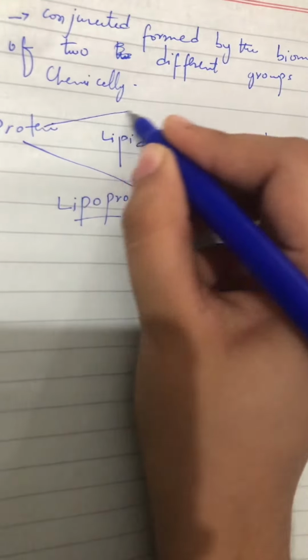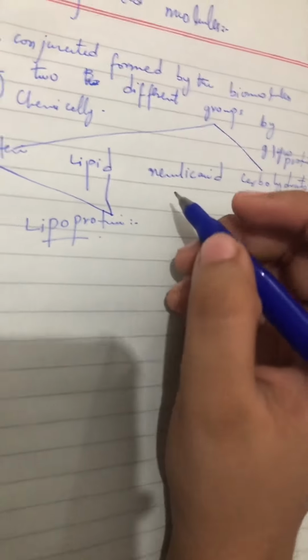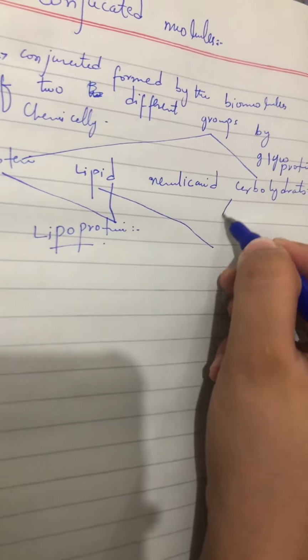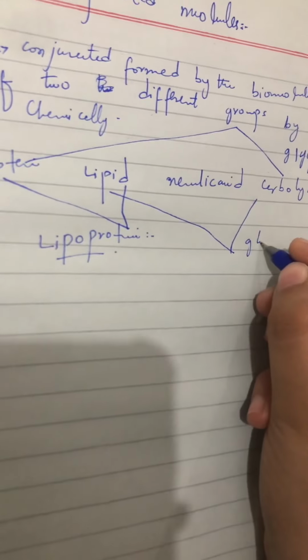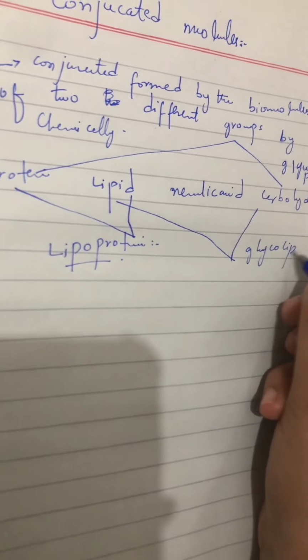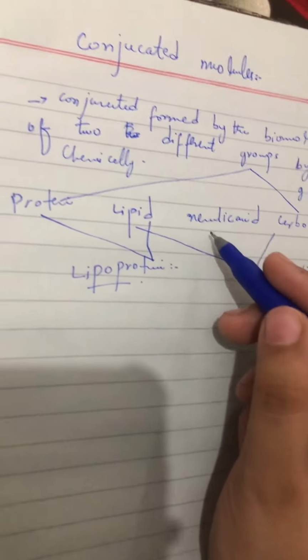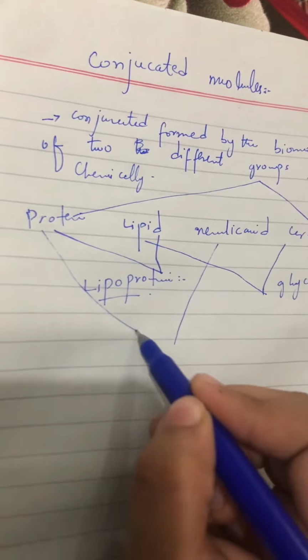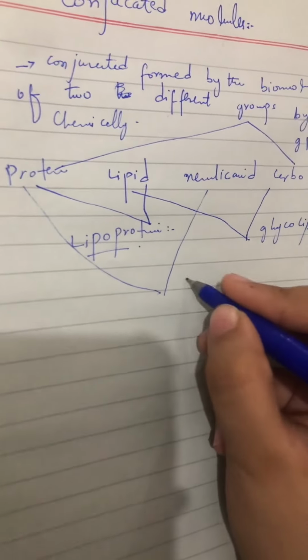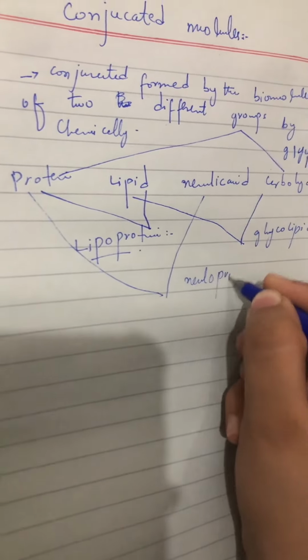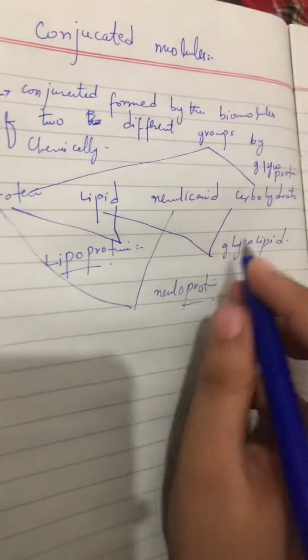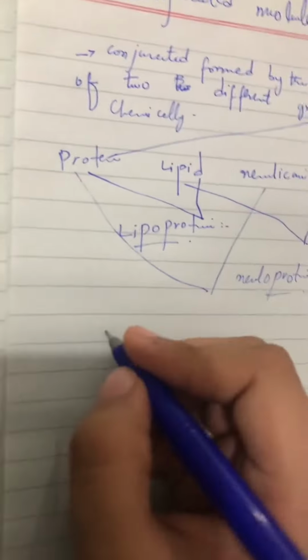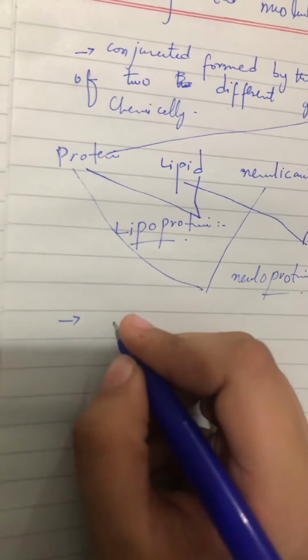For example, if protein joins with carbohydrate, they make glycoprotein. When lipid joins with carbohydrate, it makes glycolipid. If nucleic acid joins with protein, it makes nucleoprotein. So these are all called conjugated molecules. Now, first of all, glycolipid.